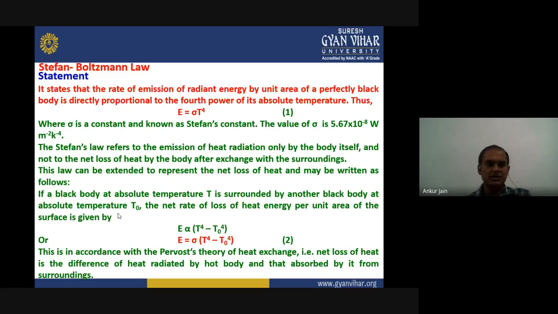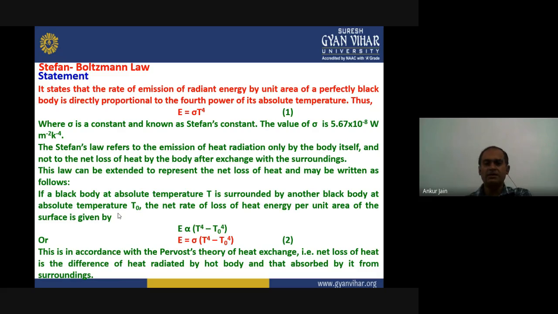The statement of Stefan-Boltzmann law, actually this was first stated by Stefan only, and the law states that the rate of emission of radiant energy by unit area of a perfectly black body is directly proportional to the fourth power of its absolute temperature.